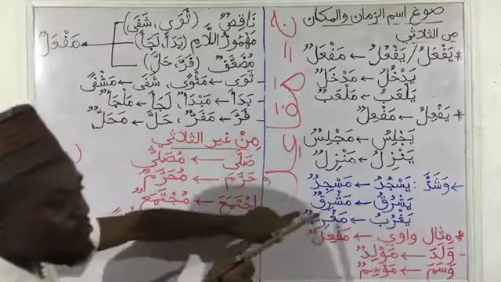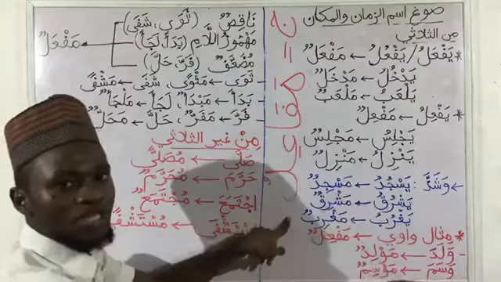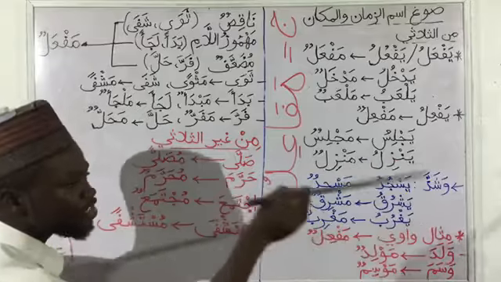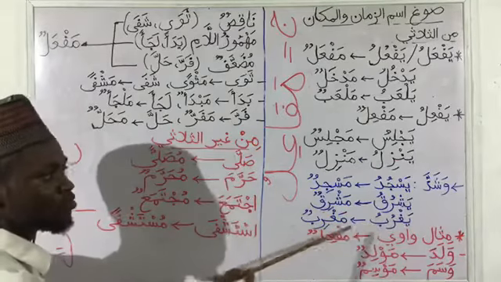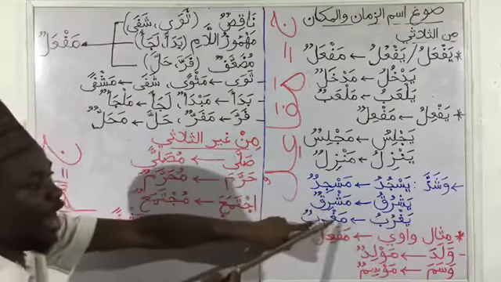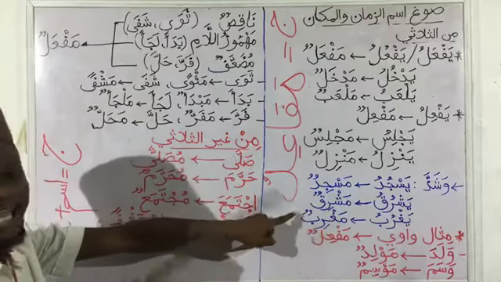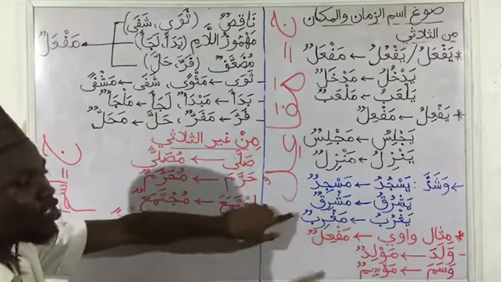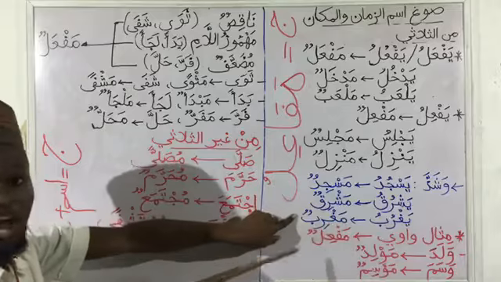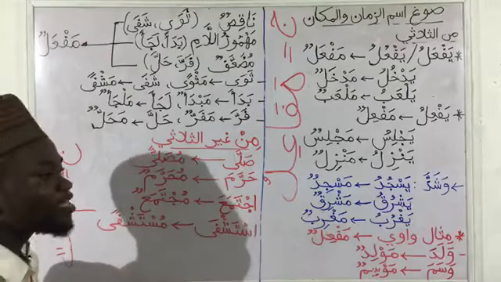Then the third one we have Maghribun, going back to the origin, which is Ghoraba, Yaghrubu. It is meant to be Maghrabun in the Ismu Zamaan and Makaan, but it does not follow the rule. So that is why we have Maghribun. And Ghoraba means it set.